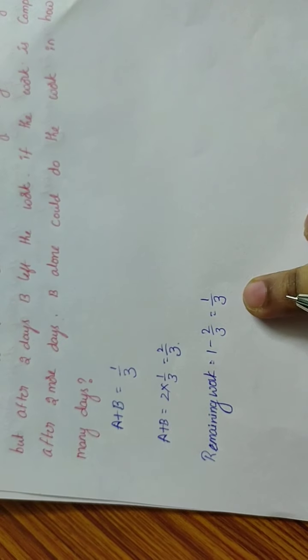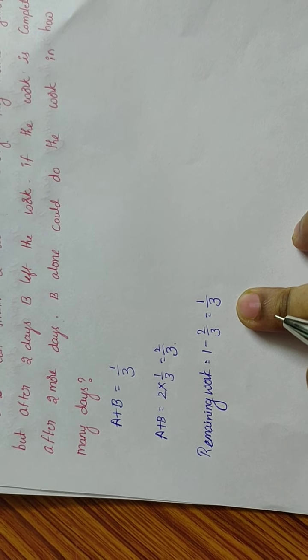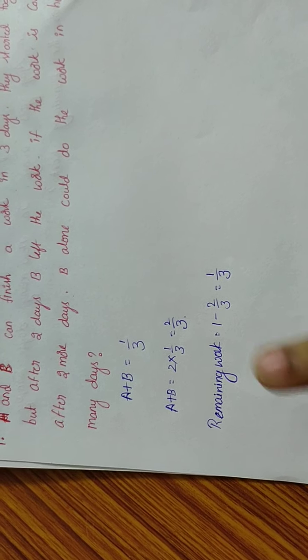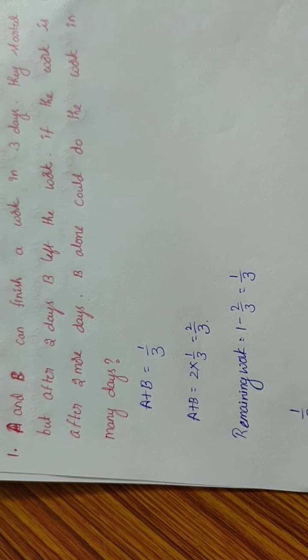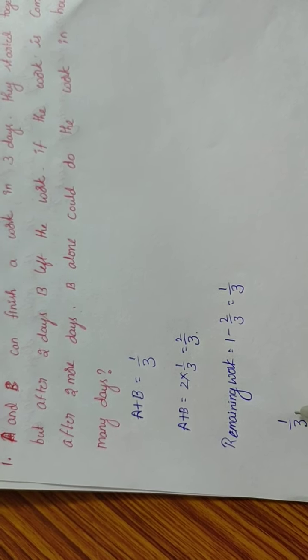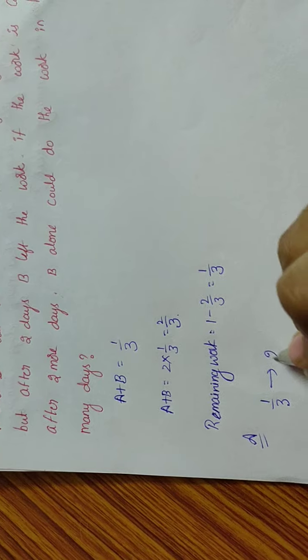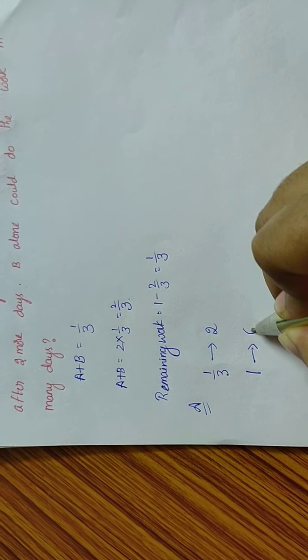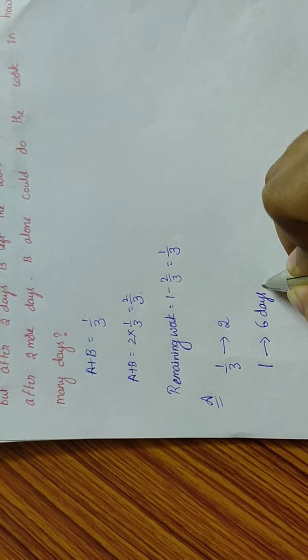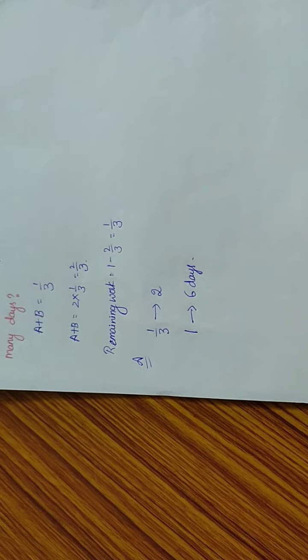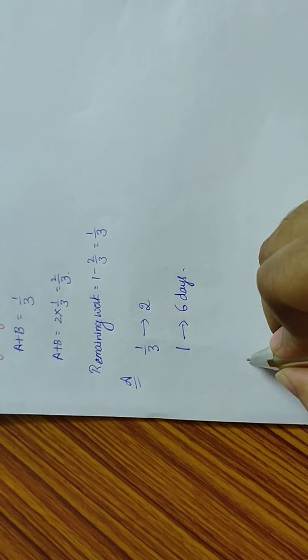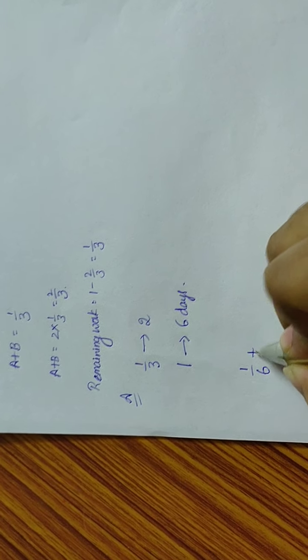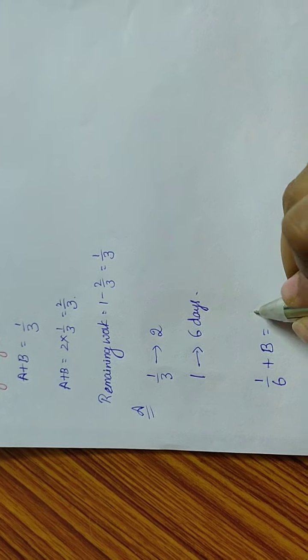So here after 2 days B left the work. Then this 1 by 3 part of the work will be completed by A. So 1 by 3 part of the work is completed by A in 2 more days. So one entire work will be completed by A in how many days? 6 days. So A's efficiency is 1 by 6. So A's efficiency is 1 by 6, plus B, is equal to 1 by 3.